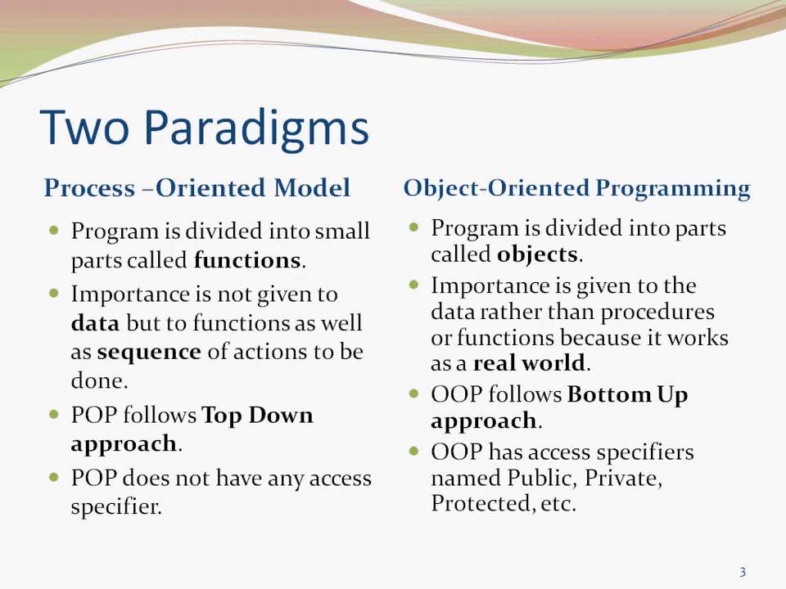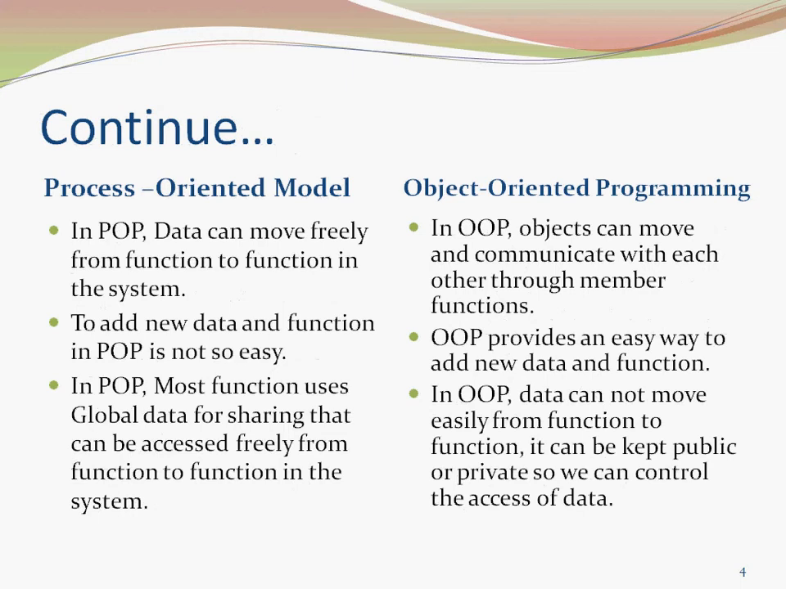POP follows a top-down approach, and OOP follows a bottom-up approach. POP does not have any access specifier. OOP has access specifiers named public, private, protected, etc. In POP, data can move freely from function to function in the system. In OOP, objects can move and communicate with each other through member functions.